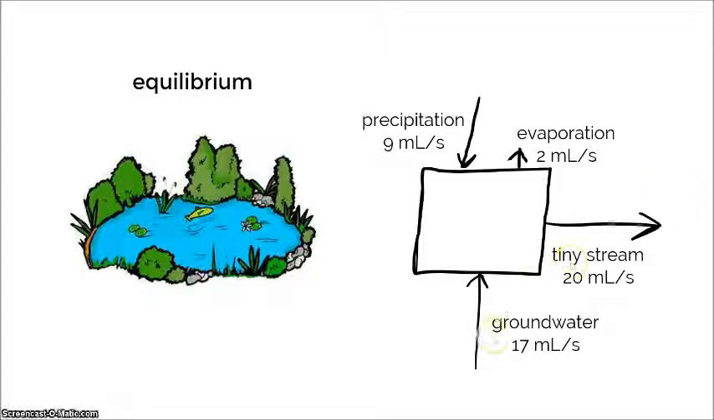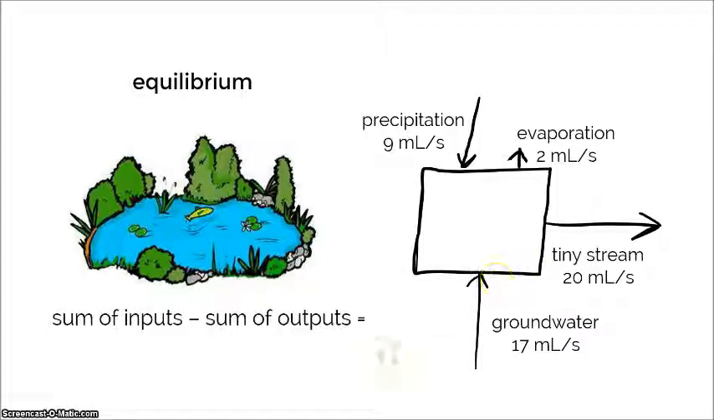Well, we've got multiple inputs. We've got groundwater coming in, we've got precipitation coming in, and we have multiple outputs. We've got a tiny stream, and we have a little bit of evaporation happening. Now notice that I've made my arrows different lengths depending on the size of the number. So a larger number is a larger arrow, and a smaller number is a smaller arrow. This is a really easy way in a diagram to show that this is not a very big output, but this is a much larger output. So is this system in equilibrium?